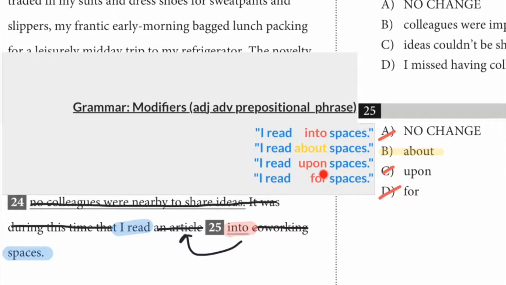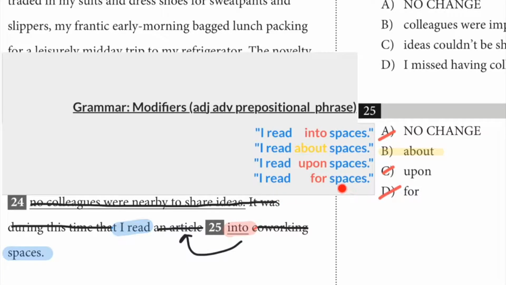Really, the correct preposition that you need is about, because you can read about something. If you read into something, that doesn't make any sense. If you read upon something, that means like you're sitting upon a chair. I read upon a chair. Well, that's not really what we're talking about.